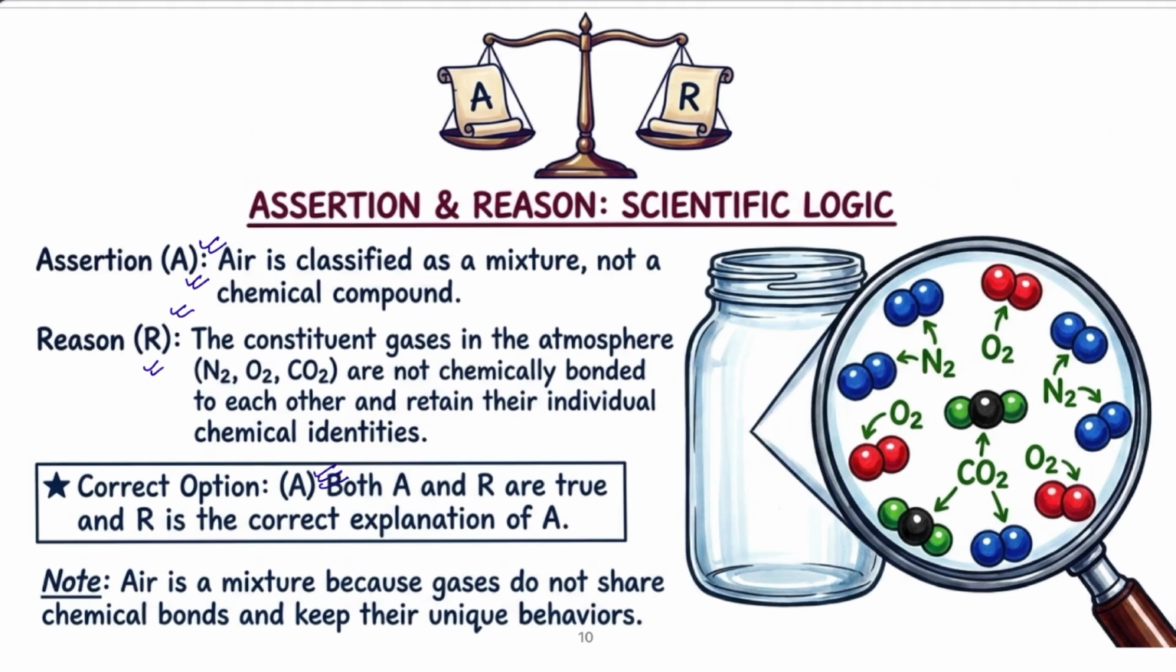Because in assertion-reason questions, you will get 4 options, right? A, B, C, D. In my previous video, I discussed the standard rule for that, so you can watch my previous video to understand the standard rule of assertions and reasons.